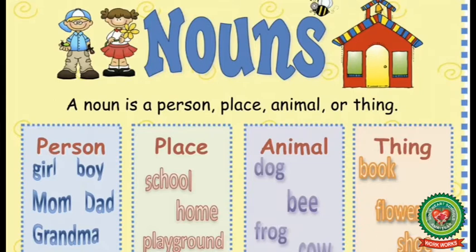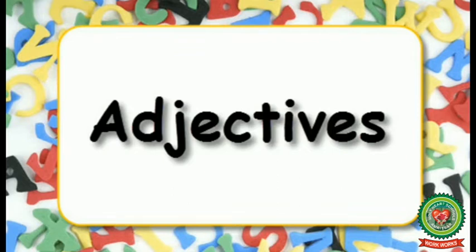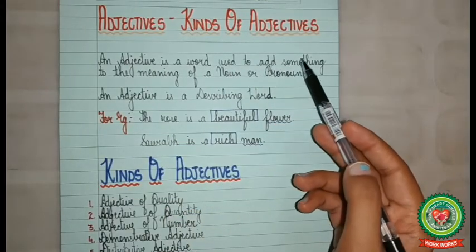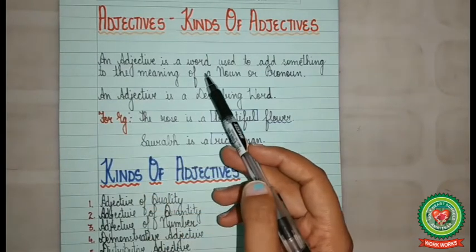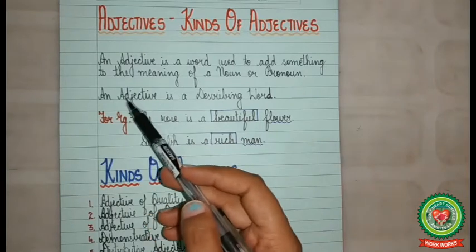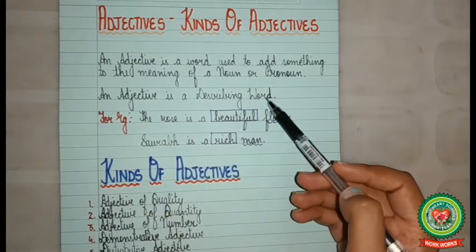Nouns are naming words. It is a name of a person, place, animal or thing. Now let us proceed further with our topic adjectives, kinds of adjectives. An adjective is a word used to add something to the meaning of a noun or pronoun. Or you can say an adjective is a describing word.